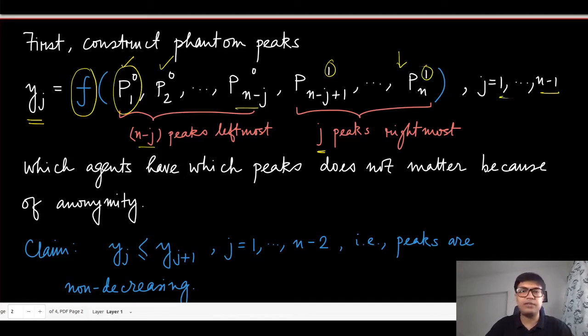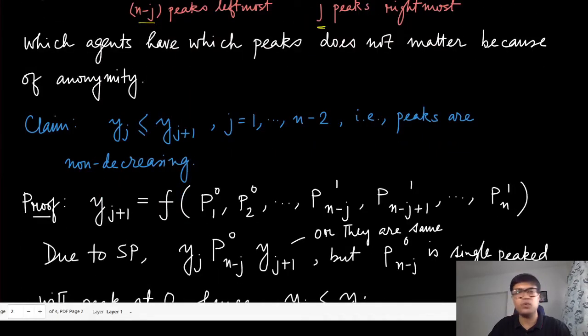The first claim that we are going to make is that all these yj's have a monotone non-decreasing relationship, and this inequality is with respect to the same common ordering over all the alternatives.